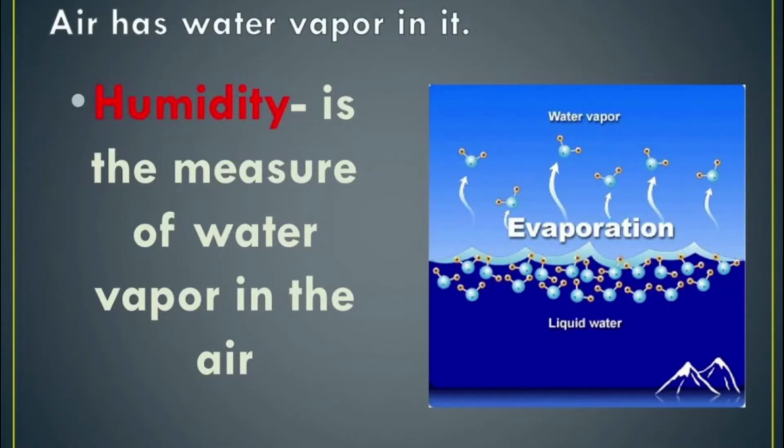Children, do you know that apart from these gases, air also contains water vapor and dust? Water vapor is formed due to the evaporation of water from different water bodies such as rivers, lakes, and seas. The amount of water vapor present in the air is known as humidity. This humidity varies from place to place and time to time.